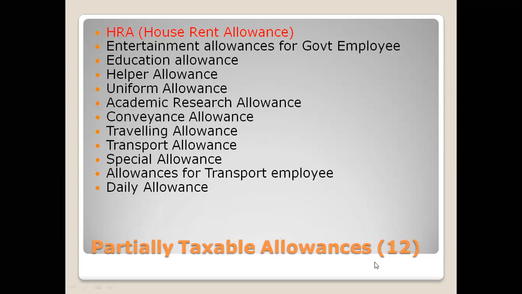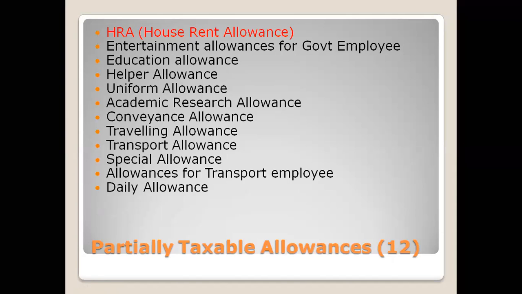So these are partially taxable allowances, 12 categories of allowances. Partially taxable allowances means, like in the previous case, entertainment allowance for a government employee is only partially exempted. If it is a non-government employee, it is partially taxable, partially exempted. So we will study each and every one in detail.